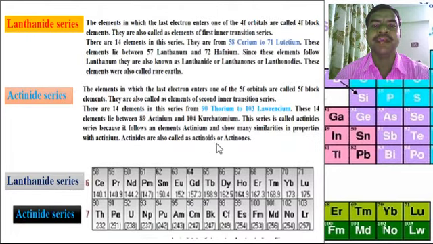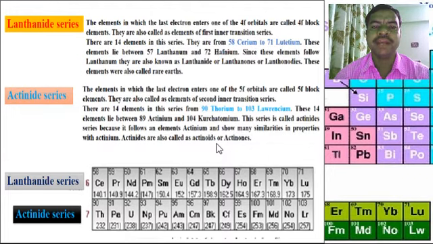The lanthanide series elements, in which the last electron enters one of the 4f orbitals, are called 4f block elements. They are also called elements of the first inner transition series. There are 14 elements in this series, from cerium 58 to lutetium 71.